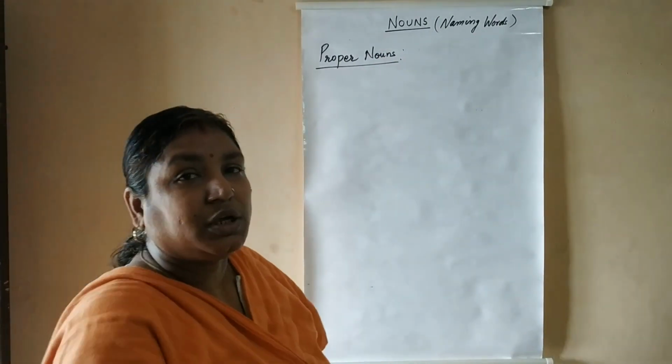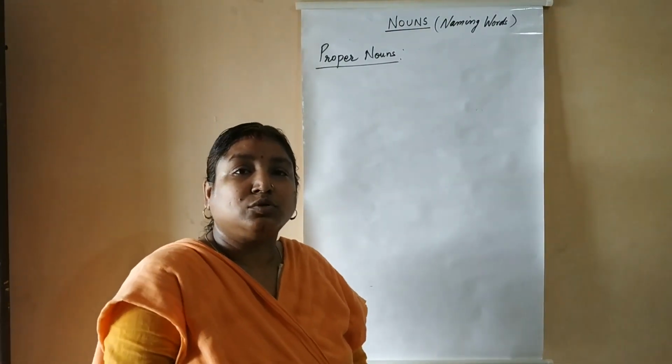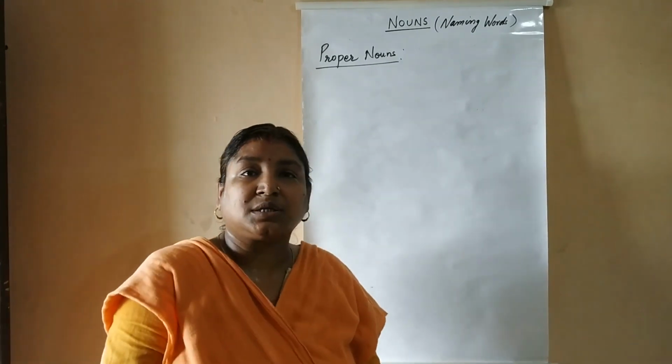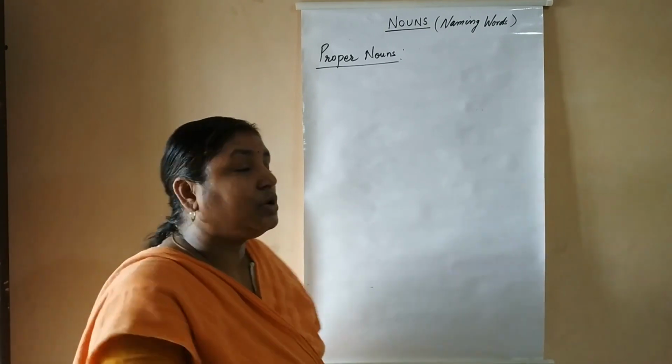So let's begin with proper noun. What are proper nouns? Names given to particular person, place, animal or thing.